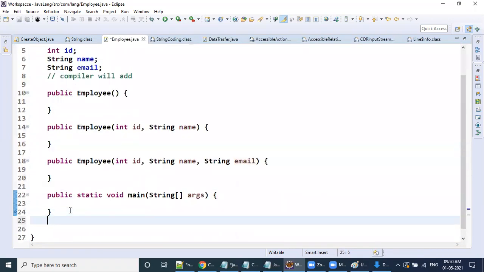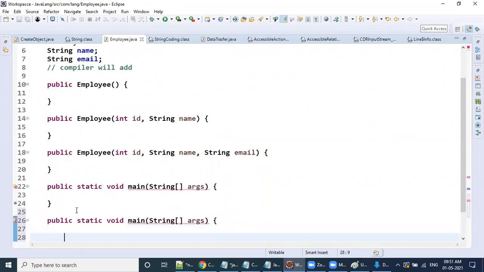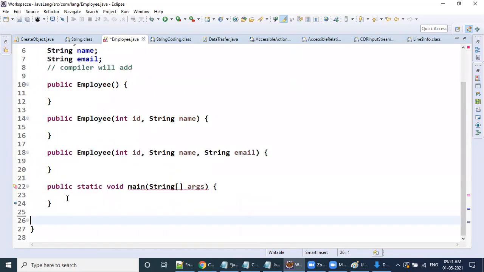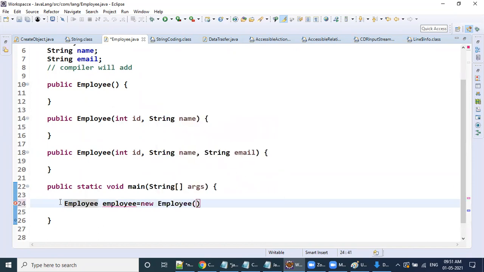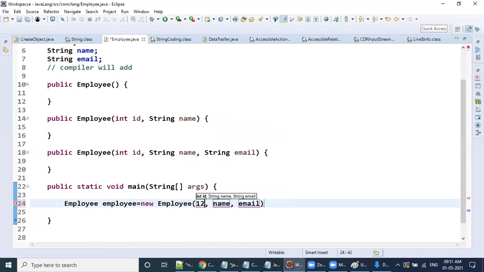In the main method, I'm calling this constructor, just for the sake of you, meaning I'm creating the Employee object. Employee equals new Employee. See here, I'm invoking one constructor, let's say passing 1, 2, 3, name as Murali.